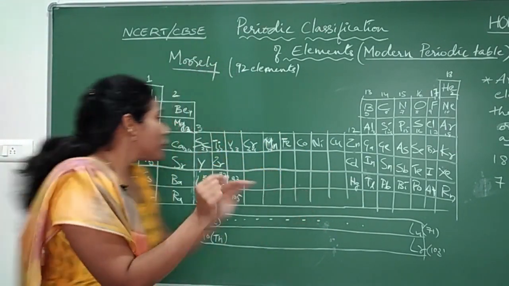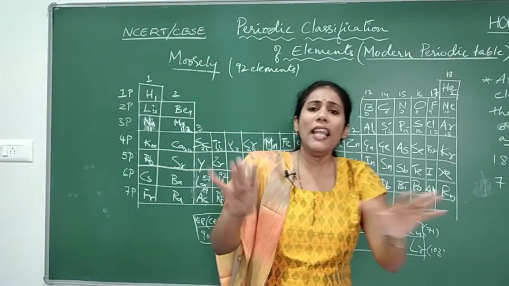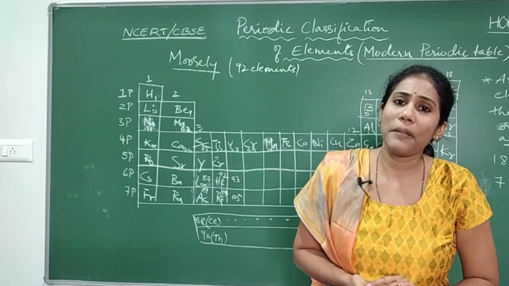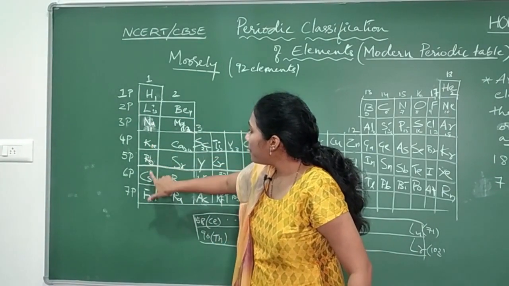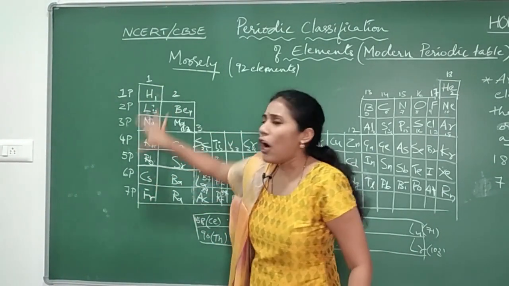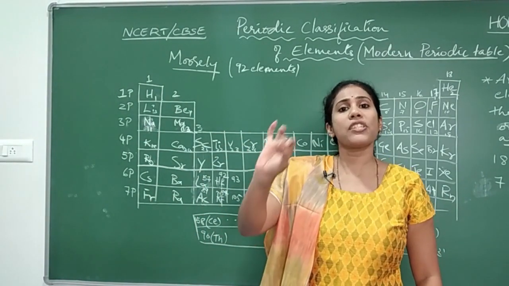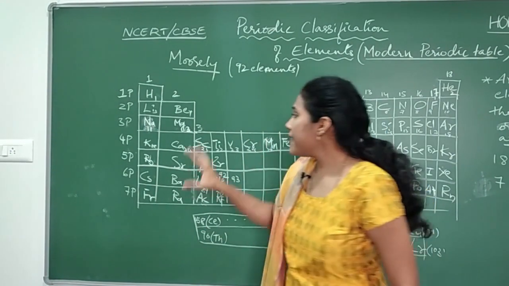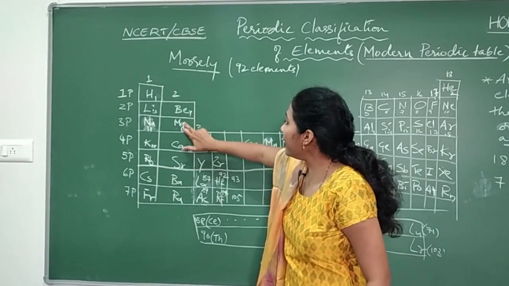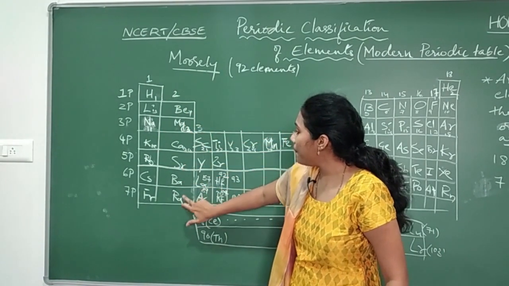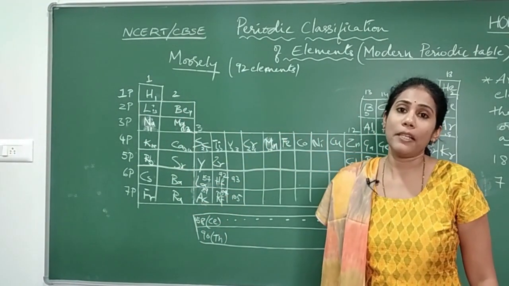Got to know? So whichever elements are placed in one particular group, they all have similar chemical and physical properties. That means lithium, sodium, potassium, rubidium, cesium and francium, all of them behave in the same way. They react in the same way. Almost 80% of the chemical properties are same for all these elements. Same way, beryllium, magnesium, calcium, strontium, barium and radium, all these will have same physical and chemical properties.